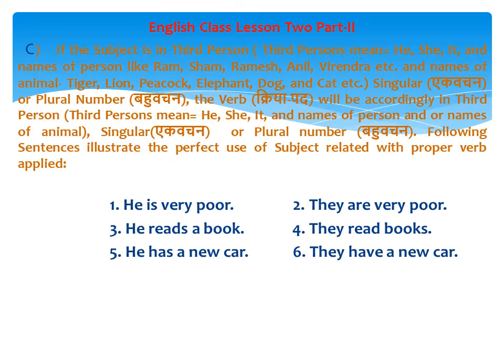So friends, in English class lesson 2 part 2, as per point C, we are talking about the third person.